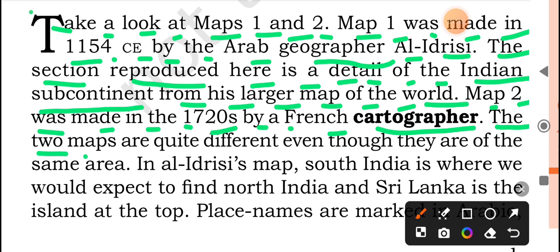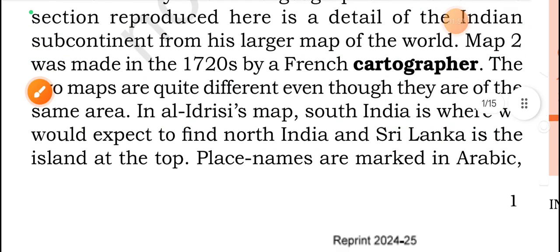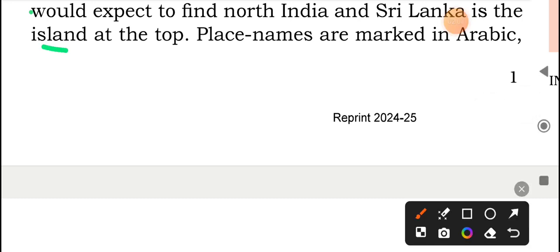The two maps are quite different even though they are of the same area. In Al-Idrisi's map, South India is where we would expect to find North India, and Sri Lanka is the island at the top. Place names are marked in Arabic.